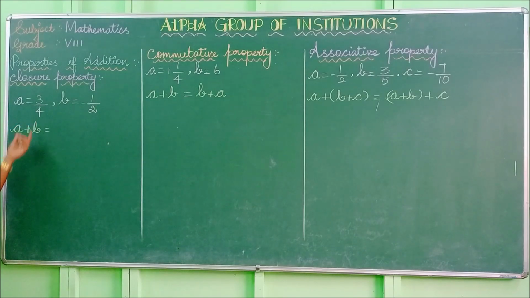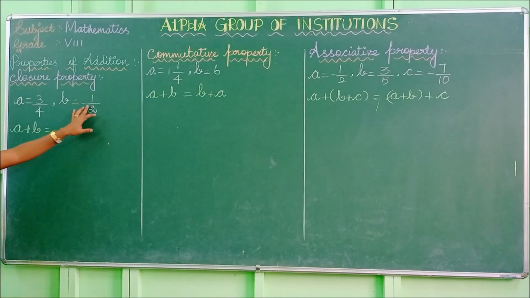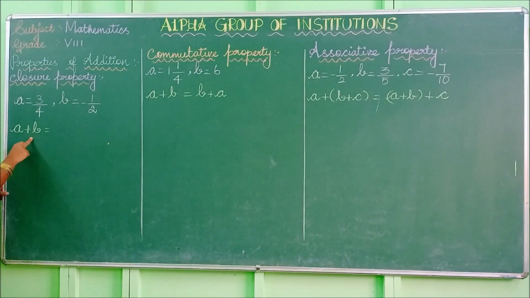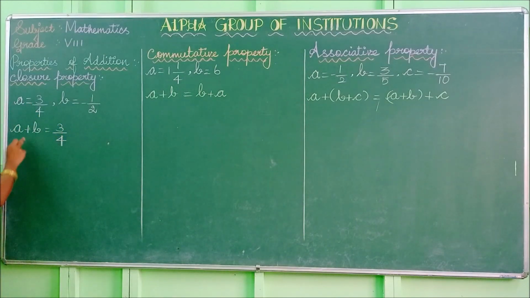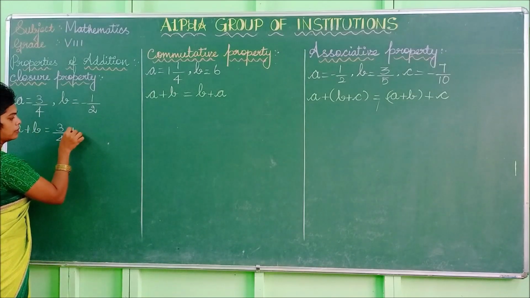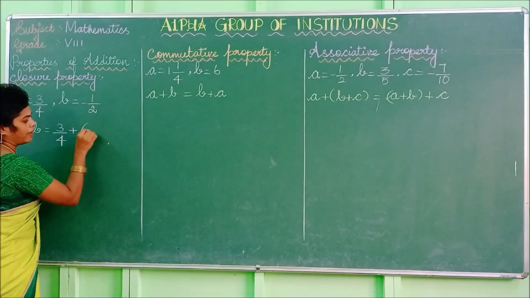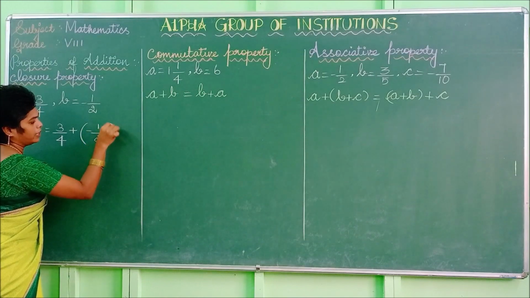You are taking the rational number. So you know already what a rational number is. A rational number is expressed as a fraction in p by q format. So I have taken fractions in p by q format: a is 3 by 4 and b is equal to minus 1 by 2. So listen here, you have to prove that a plus b is also a rational number. So write the value of a. The value of a is 3 by 4. Use the symbol, the symbol is plus. Then what is the value of b? The value of b is minus 1 by 2.